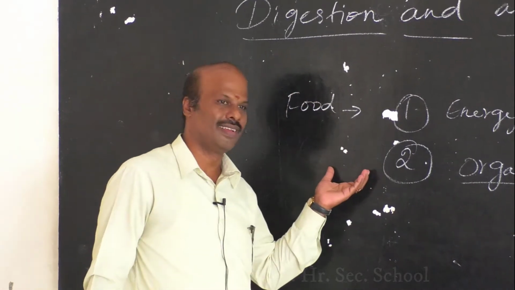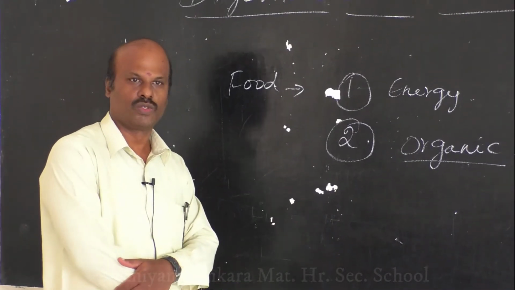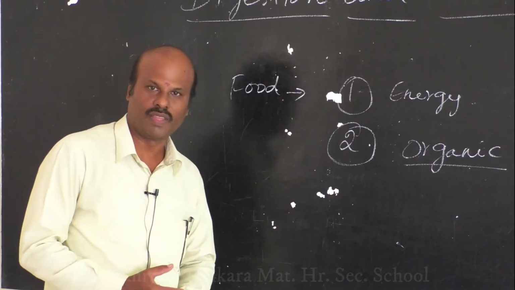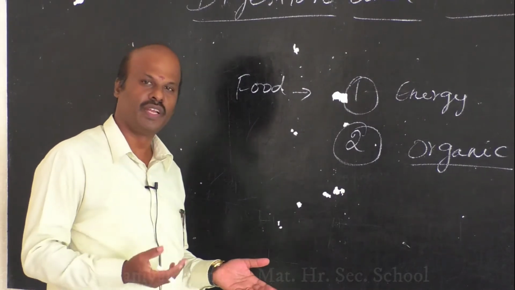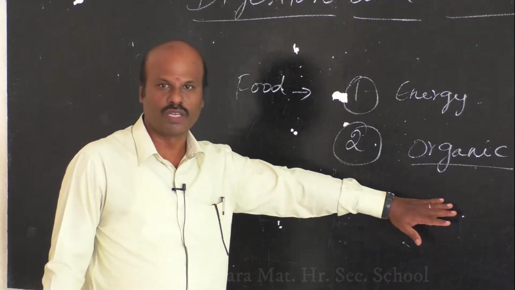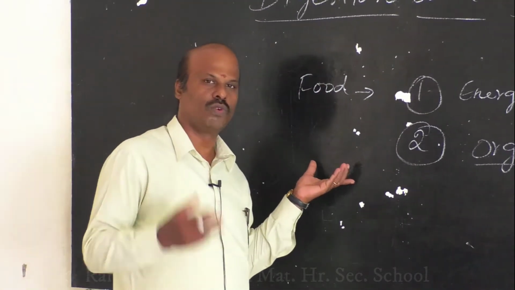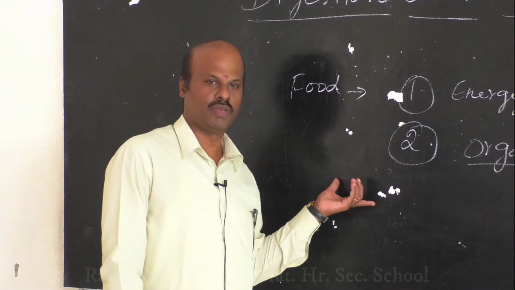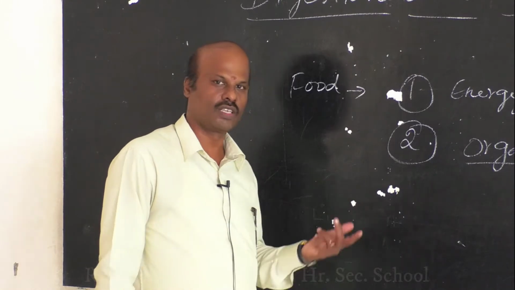Another important thing is, we are able to grow day by day, and a lot of tissues get damaged. So for the growth of our body, as well as for the repairing of damaged tissues, we need organic substances. These organic substances are also produced only from food. So food provides two important basic needs for human life: it gives energy and it gives organic substances.